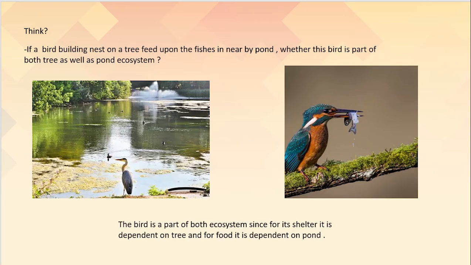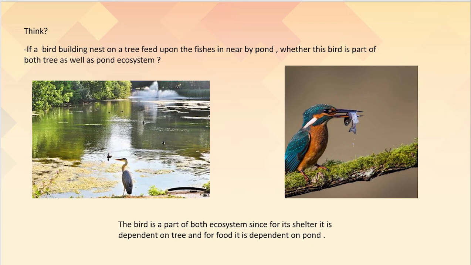Students, just think that a bird building a nest on a tree feeds upon the fishes from the nearby pond. Is this bird a part of both the tree as well as the pond ecosystem? What would be your answer, children? Yes, the bird is a part of both ecosystems. How?